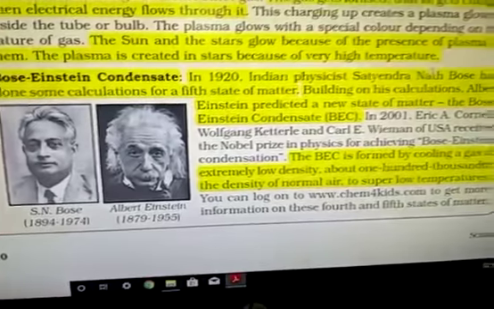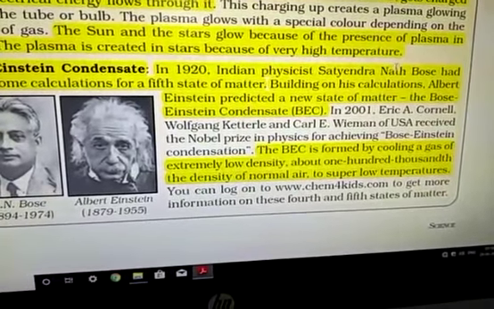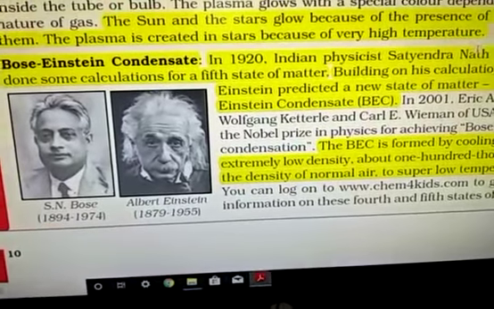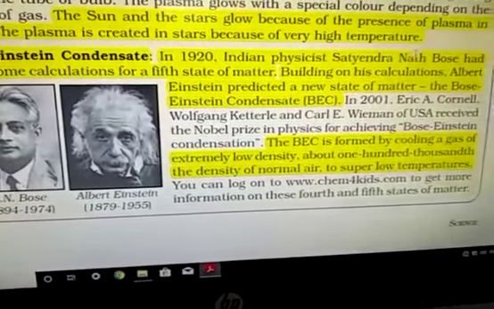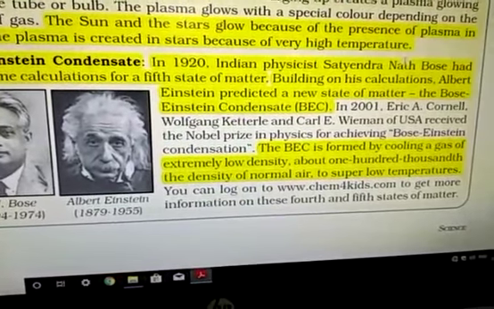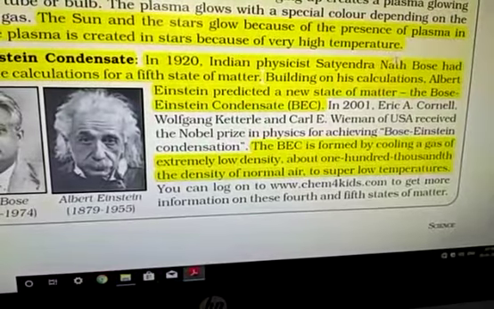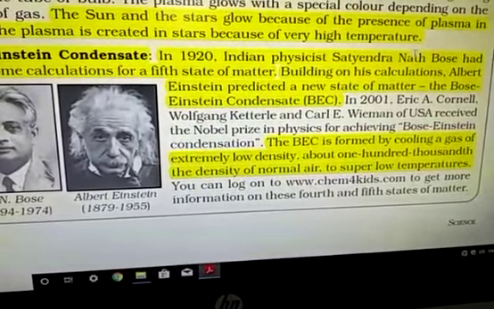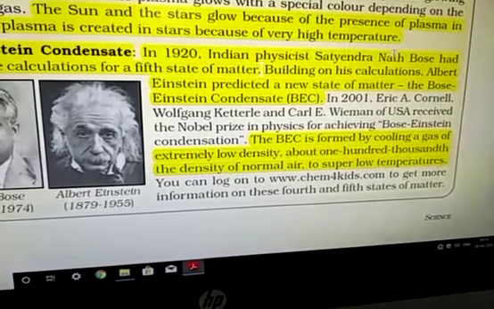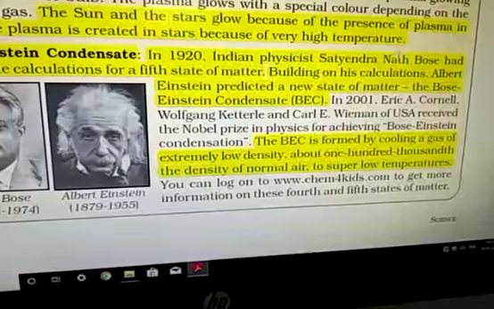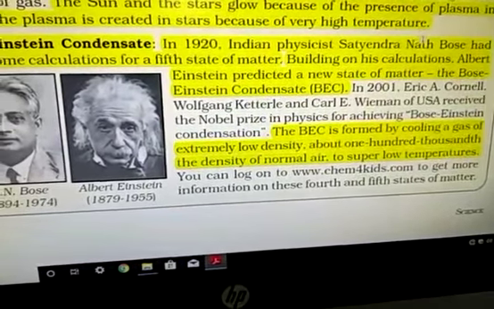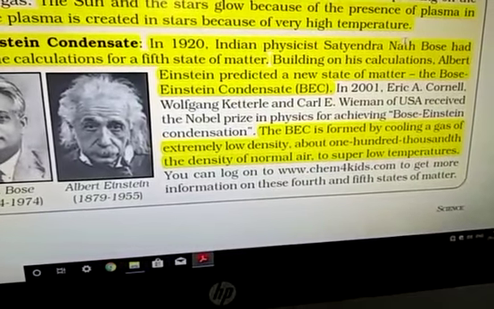Bose-Einstein condensate: in 1920, Indian physicist Satyendra Nath Bose did some calculations for a fifth state of matter. Building on his calculations, Albert Einstein predicted a new state of matter, the BEC. In 2001, Eric Cornell, Wolfgang Ketterle, and Carl E. Wieman of the USA received the Nobel Prize in Physics for achieving Bose-Einstein condensation, a physical state of matter.